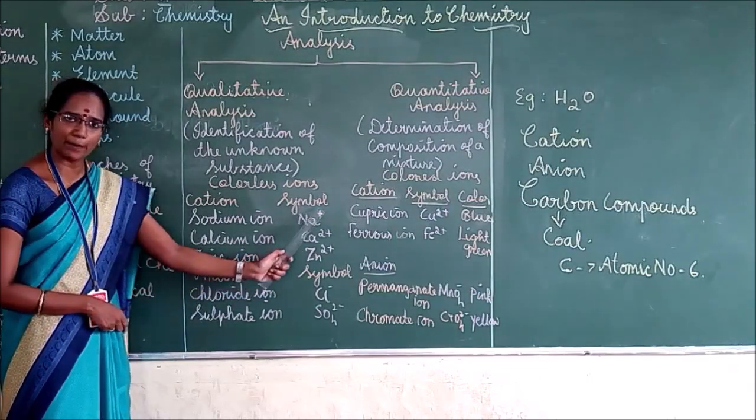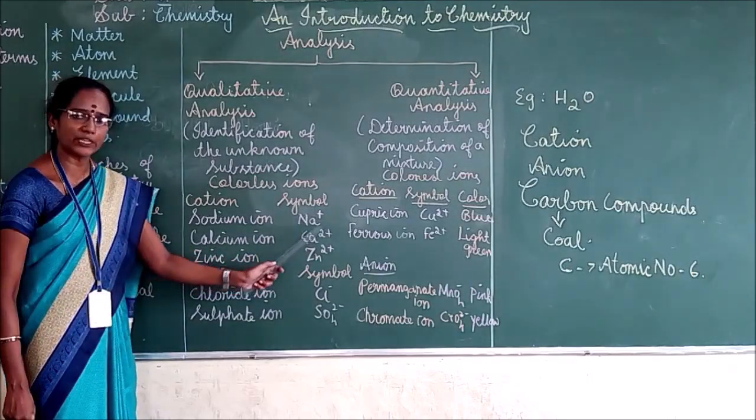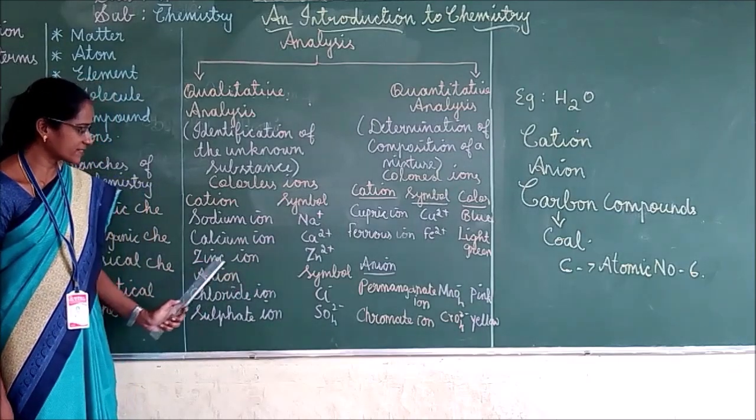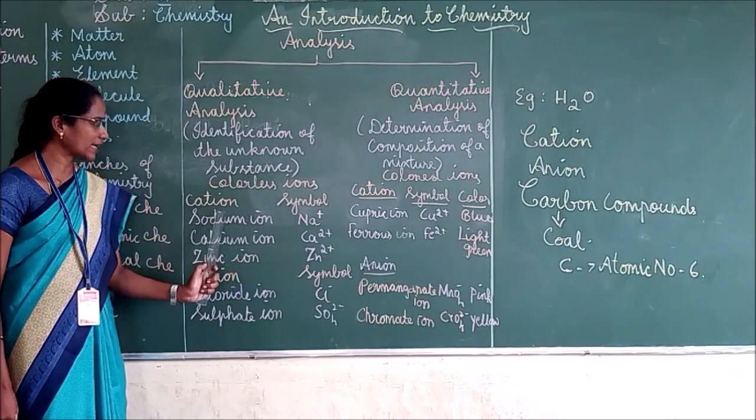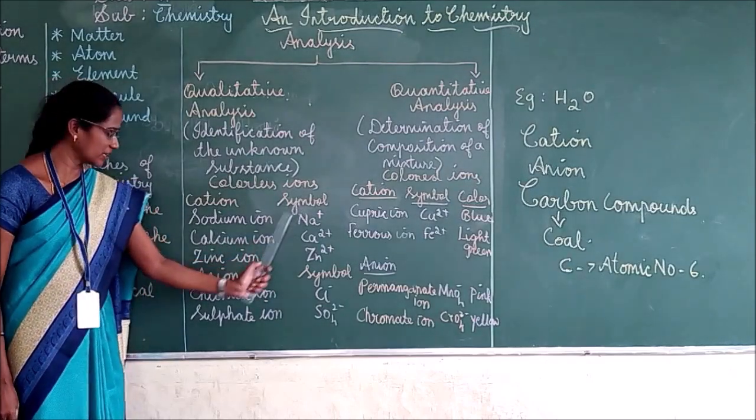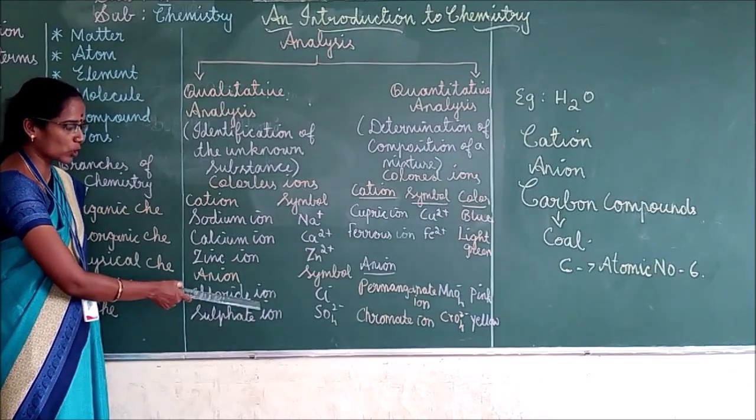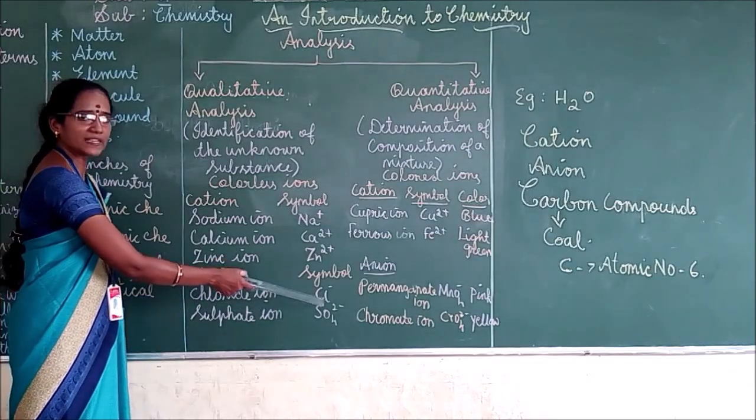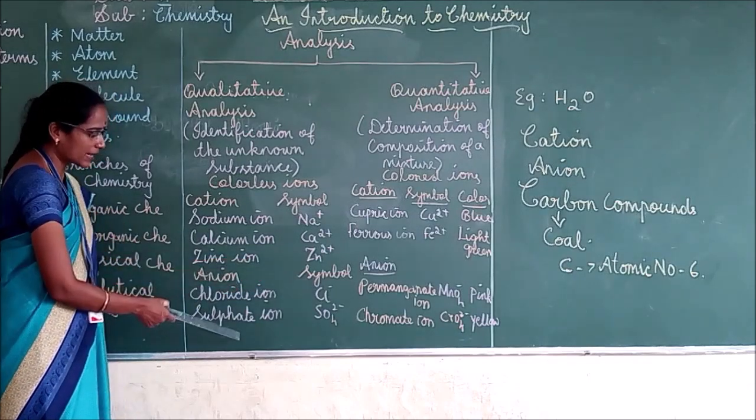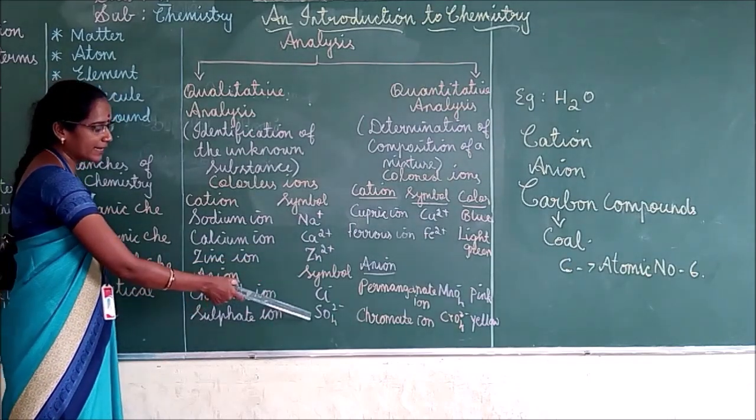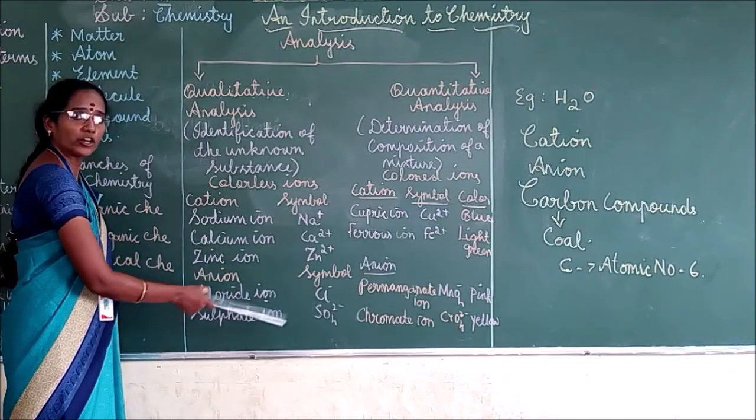Sodium ion, its symbol is Na+. Next one, calcium ion. Next, zinc ion, and its symbol is Zn2+. So cations as well as their symbols are given here. Next we can move to anions. The first one, chloride ion, its symbol is Cl-. Next, sulfate ion, and its symbol is SO4 2-, right?